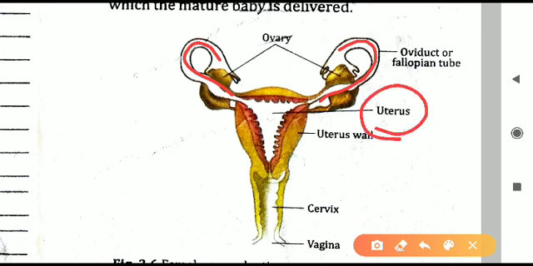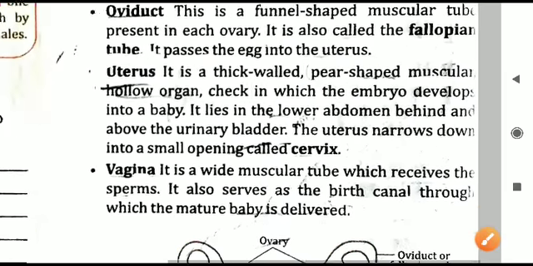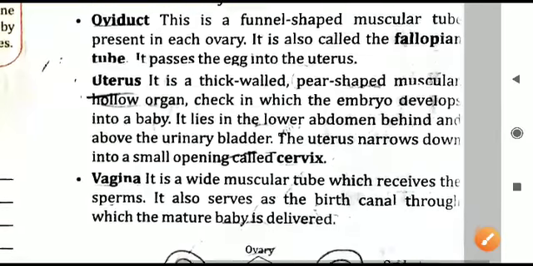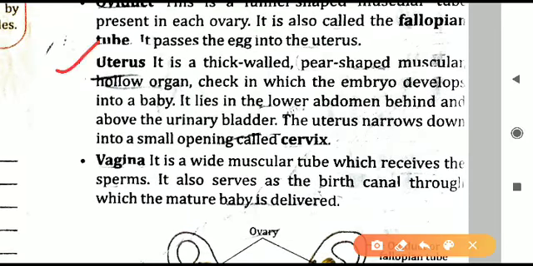It will reach the uterus. Uterus is in the central part of the reproductive system. Let us see this now in details. That is given here. What is uterus? It is a thick wall, pear-shaped, muscular, hollow organ. Yes, it is. It is a bag-like structure. Hollow organ means empty from inside, and it is a muscular structure.